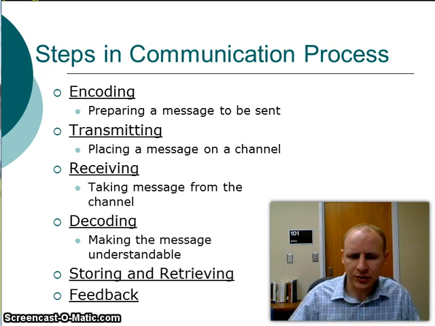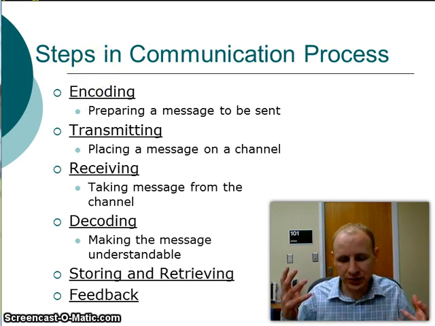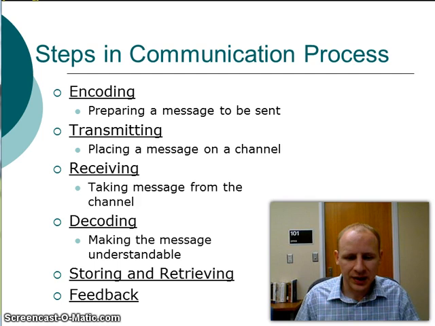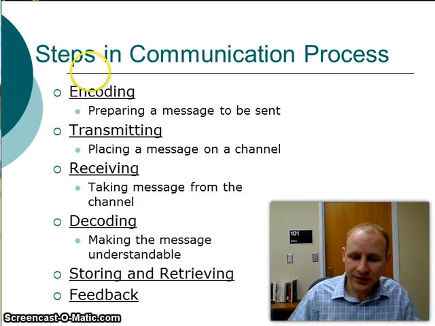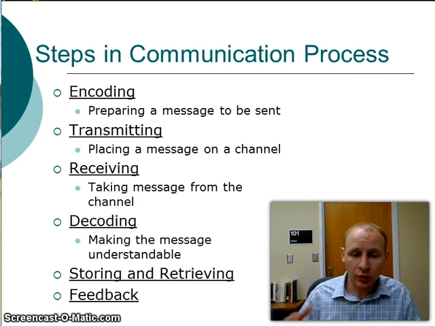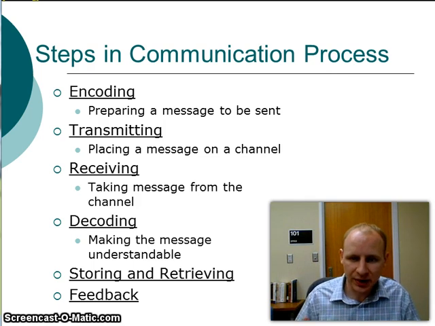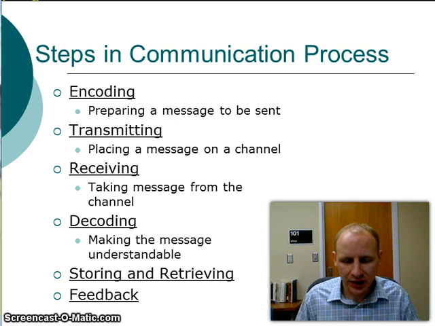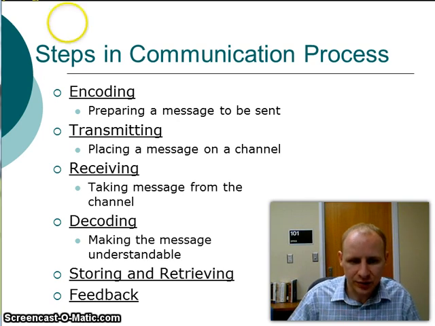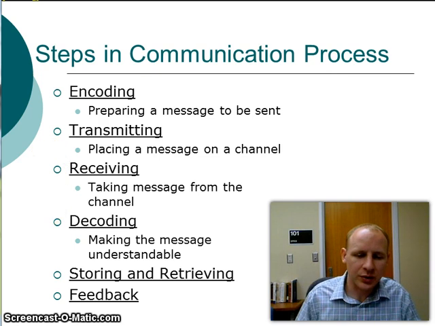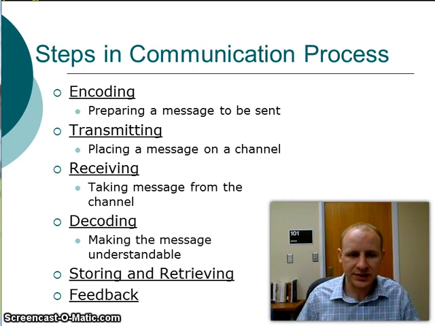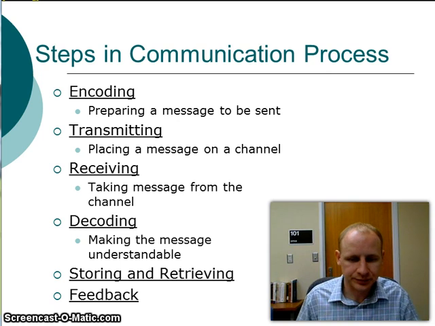At the other end, then the person is going to store and retrieve it. That would be within their brain as they listen, and then you're going to have some kind of feedback. So for example, if I say something over the phone and the other person says, "What? I didn't hear you," that would be my feedback that communication didn't happen. Or if they continue the conversation as normal, that's my feedback that the message was received. And you can see how this process goes into place. All of these areas go into place on a continual basis, even with a simple phone call. There's a continual process of encoding, transmitting, receiving, decoding, storing, and feedback.